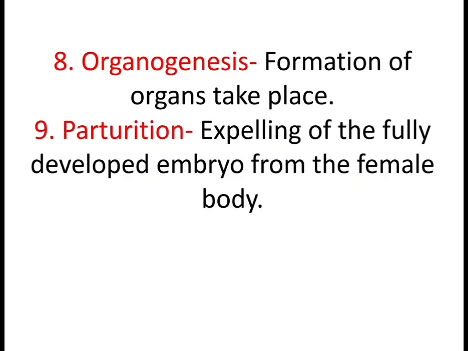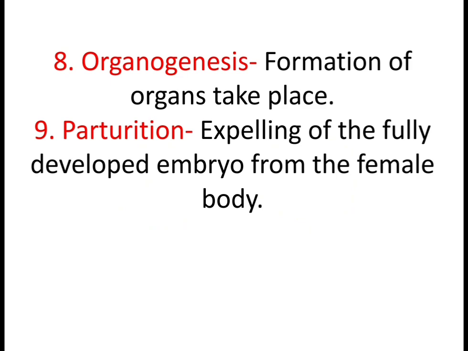Now we'll move on to the next phase, called organogenesis. With the help of these 3 germ layers, tissue formation will take place. The tissues will join to form organs, and then organs will join to form organ systems, and this is how the whole embryonic development will take place inside the mother's body. Is it clear? This process is known as organogenesis. Organogenesis means formation of organs, which will finally lead to the formation of organ systems, and finally make a complete individual.